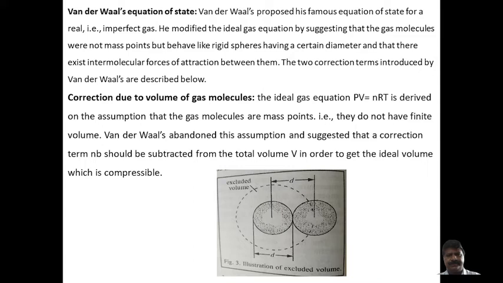Therefore the volume correction will be in the volume term. That certain value, the term nb, is subtracted. After subtracting that value from the volume, the gas behaves as compressible and ideal. This can be explained here, how the volume correction takes place.